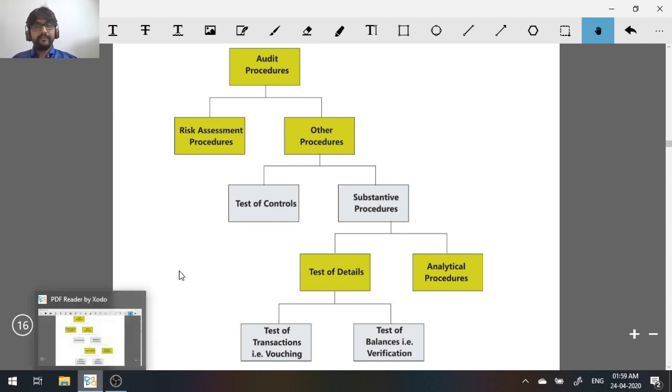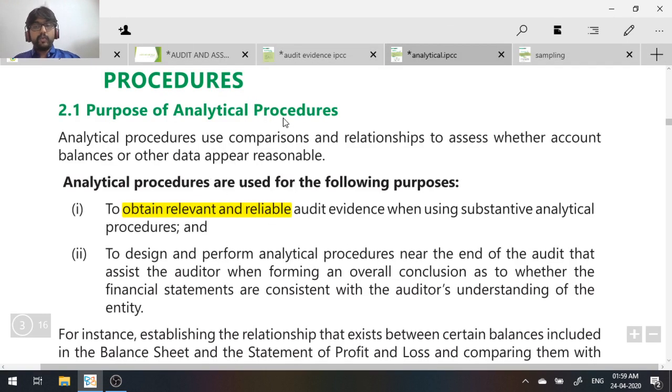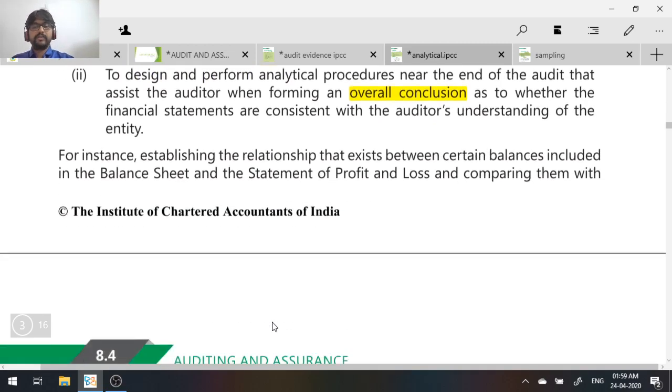That is what is given here, where one of the purposes of analytical procedure is to obtain quality audit evidence when you are performing substantive analytical procedure, and second, to form your overall conclusion at the end. These are the two purposes of analytical procedures. You can write in your notebook, purpose of analytical procedures.